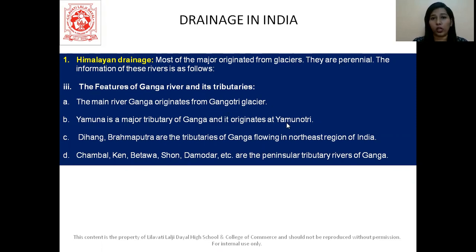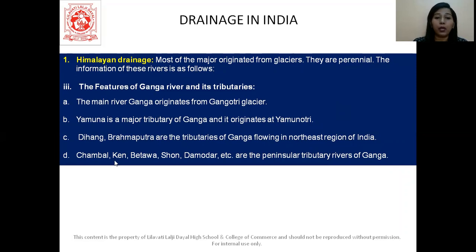Here you have Dihang and Brahmaputra, which are the tributaries of Ganga flowing in the northeast region of India. We had seen Brahmaputra in the map. This is basically your northeastern region of India.